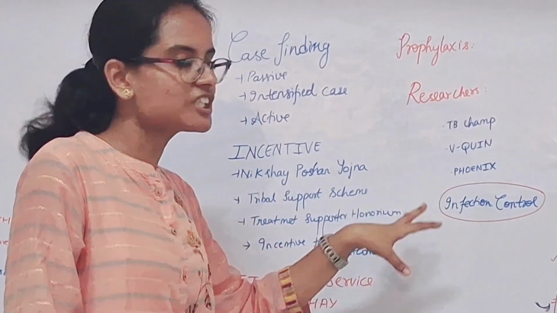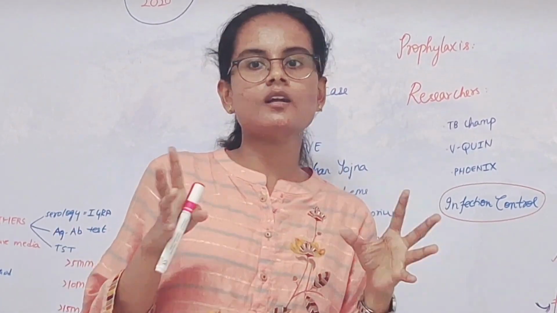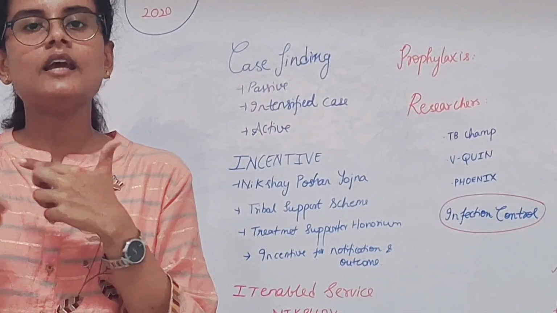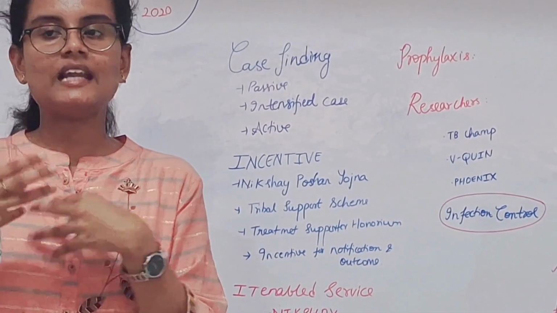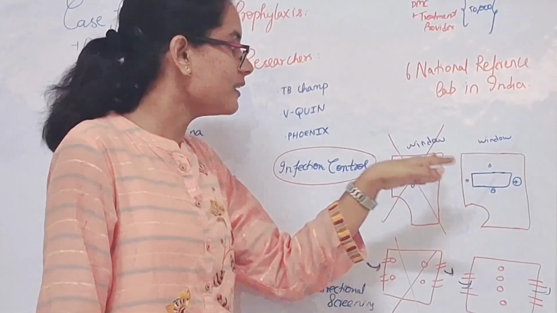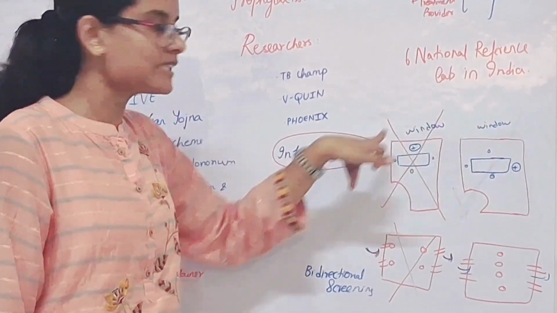Next, what are the infection control methods? Following collection of a sputum sample, it must be disinfected with 5% phenol, and the sample has to be sealed in a 3-layer protection container. If a patient is on OPD basis, then the patient must be seated in this direction, so that there is a free flow of air. This method should not be followed.